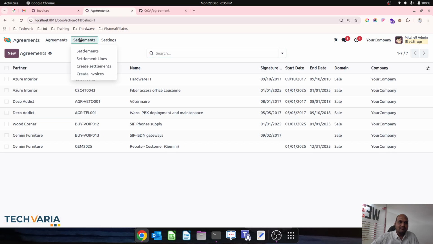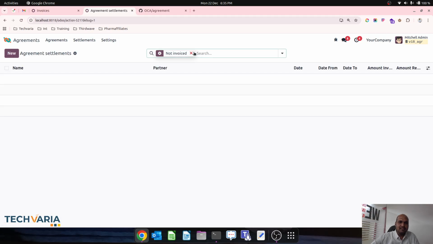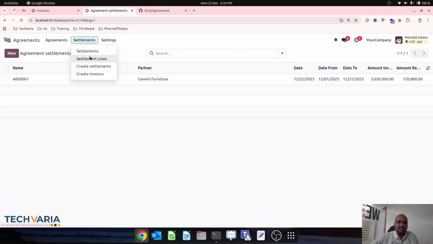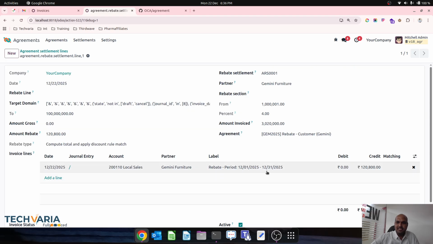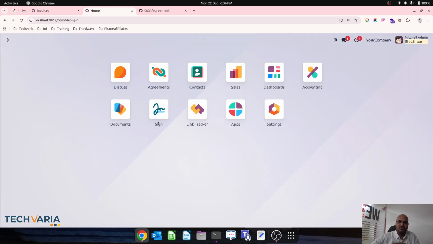So now from your settlements, you can see a settlement is done and settlement line. You can also see the settlement line of 1,20,800 of 4% of commission from rebate from 30,20,000 rupees worth of total sales, which you can use over here very smoothly.